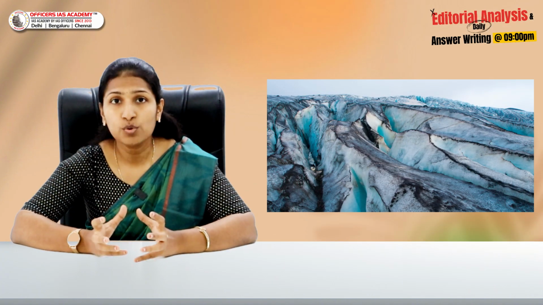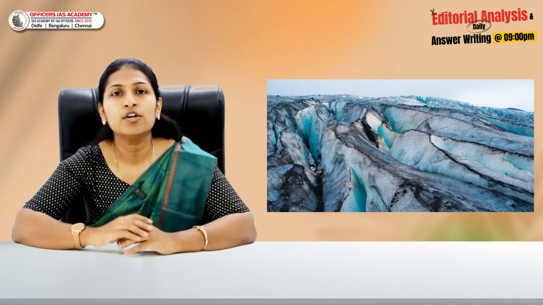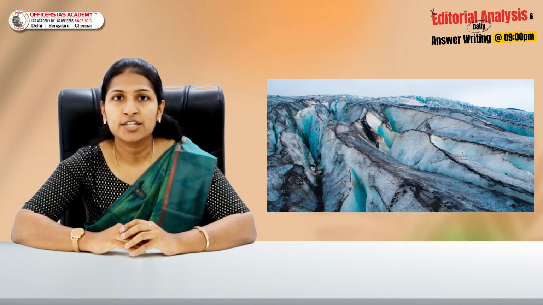The next major factor is increased air pollution. Particles such as black carbon, which is also known as soot, are deposited on the layer of ice sheets in the Arctic region. When this black carbon or soot deposits on the ice sheets, it will start absorbing more heat energy rather than reflecting it. So this is again going to result in an increase in temperature, contributing to the melting of glaciers and ice sheets in the Arctic region.